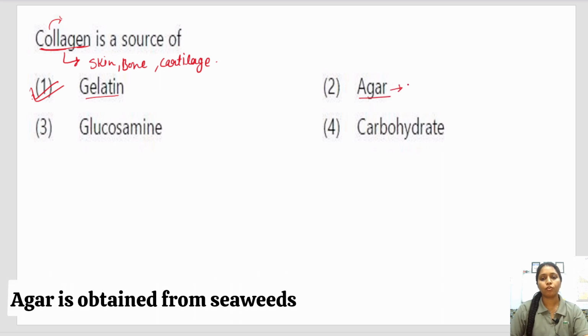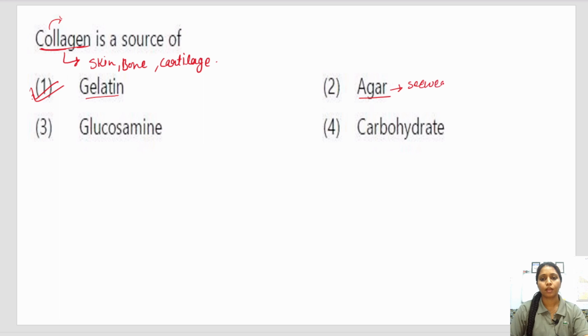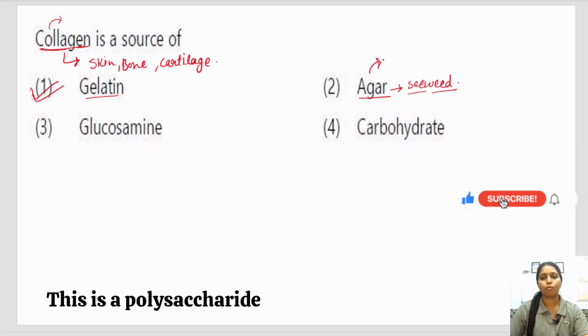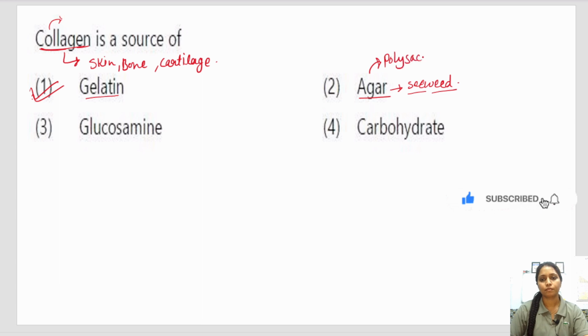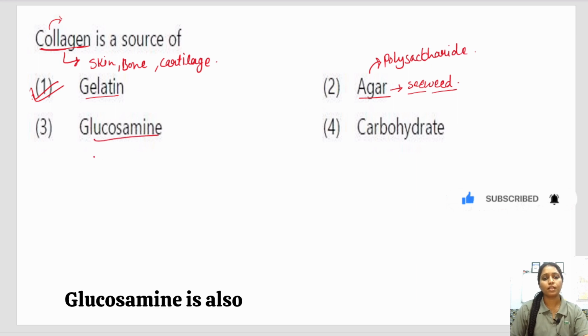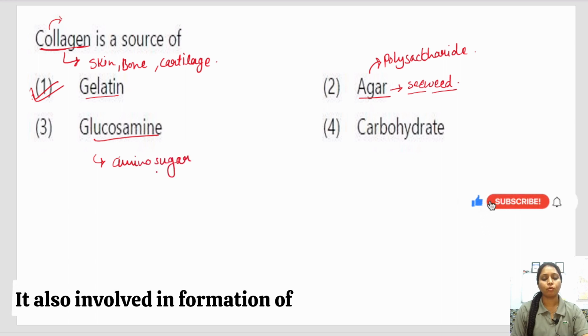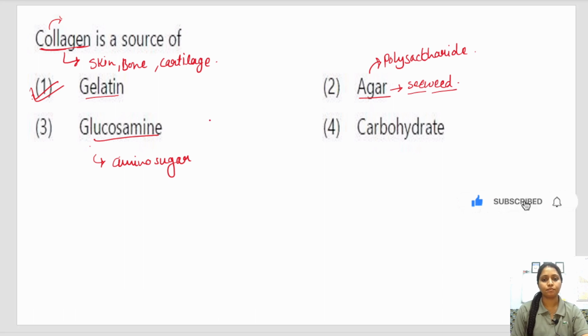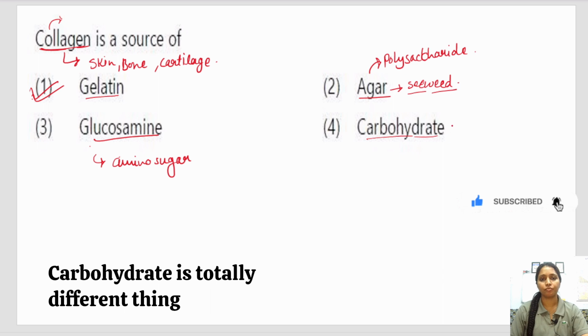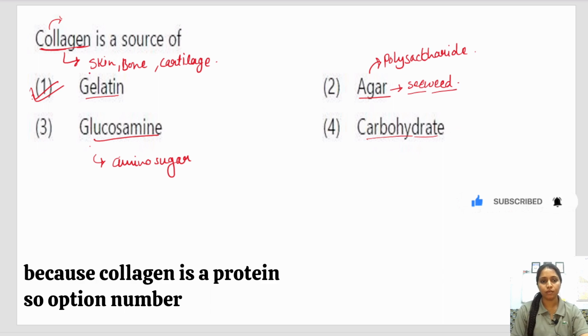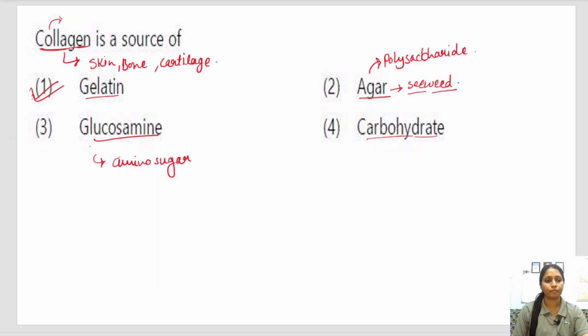Agar is obtained from seaweeds and is not an animal protein. This is a polysaccharide. Glucosamine is also an amino sugar. It is also involved in formation of cartilage. Carbohydrate is a totally different thing because collagen is a protein. So option number first is the correct answer.